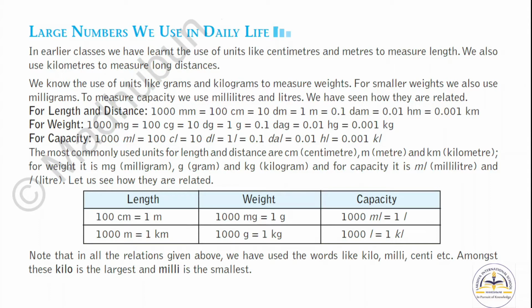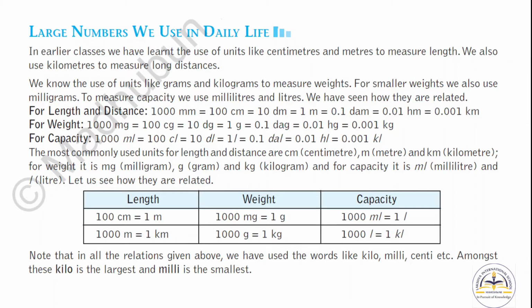Let's see the concept. Large numbers we use in daily life. Here you have to read the units which are given. In length, 100 centimeter equals 1 meter, 1000 meter equals 1 kilometer. In weight, 1000 milligram equals 1 gram, 1000 gram equals 1 kilogram.